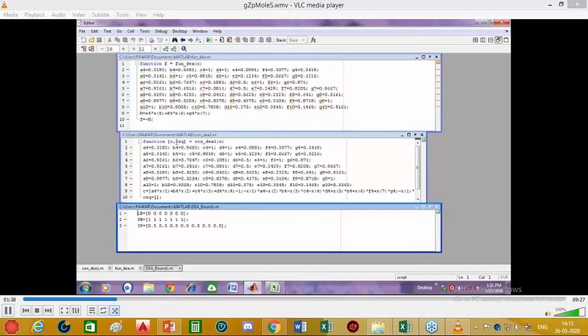Another M file is prepared for evaluating the constraint values. Here also, rows 2 to 8 represent the attribute data. In our model, we have 20 constraints, and all these constraints are represented here by this value C. Now let us run the program.